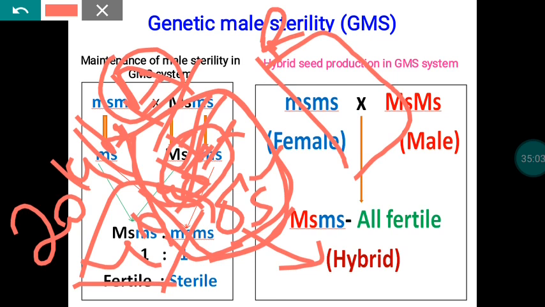So this is the only drawback as far as genetic male sterility based hybrid seed production is concerned. But anyhow, we are following this system for hybrid seed production in the case of red gram in India, whereas in the USA they are following the same system for hybrid seed production in the case of castor.